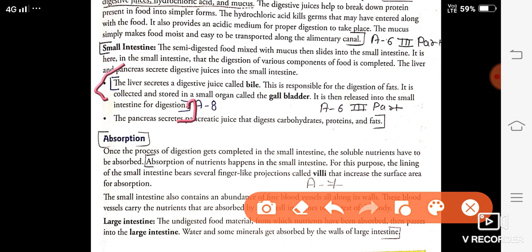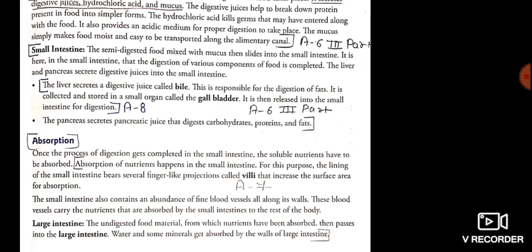The liver secretes a digestive juice called bile. This is responsible for digestion of fat. It is collected and stored in a small organ called the gallbladder. It is then released into the small intestine for digestion. This is your answer number 8. Okay. Next.